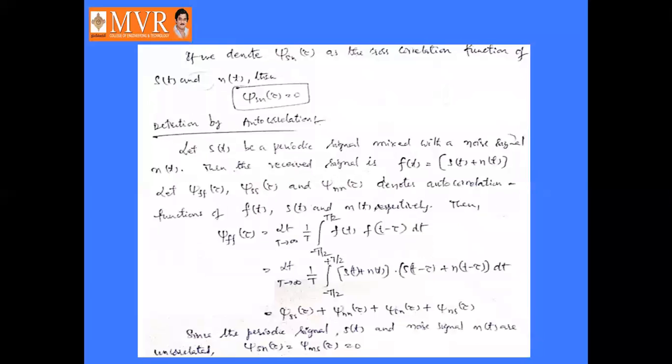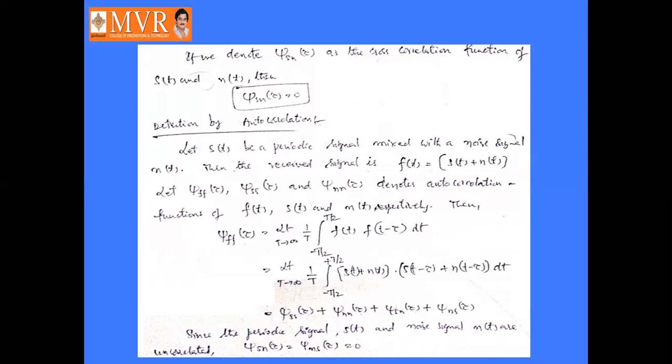Next, if we denote phi Sn of tau as the cross correlation function of S of t and N of t, where S of t is the periodic signal and N of t is the noise signal, then phi Sn of tau is the integral of S of t into N of t minus tau dt.